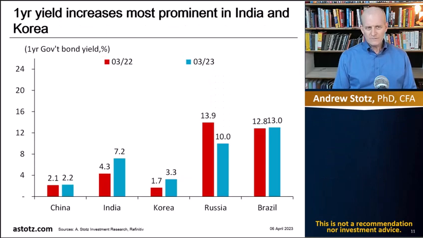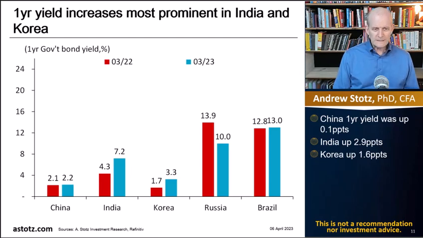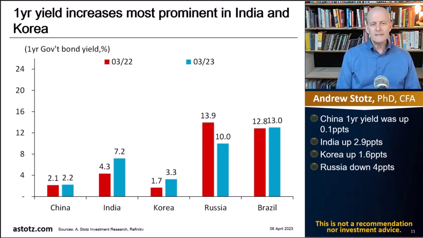Now the 1-year yield increases are most prominent in India and Korea. But before we look at those, China's 1-year yield was up just 0.1 percentage points to 2.2, so basically flat. India was up 2.9 percentage points all the way up to 7.2, and Korea was up 1.6 percentage points to 3.3. Now, where it gets interesting is that Russia was down 4 percentage points. So the 1-year yield was up at 13.9 at the start of the Russian invasion, and now it's down at 10%. And for Brazil, 1-year rates are flat at about 13%.